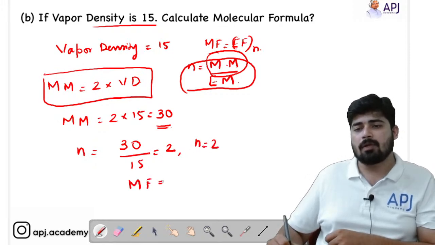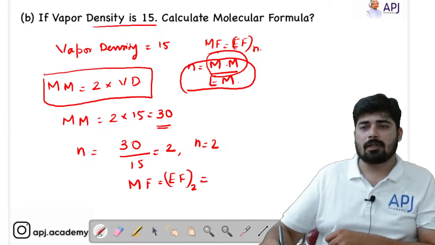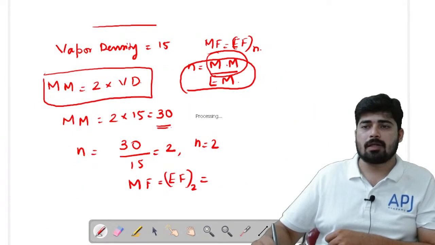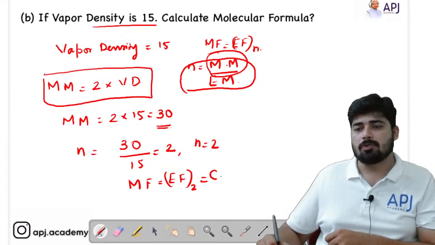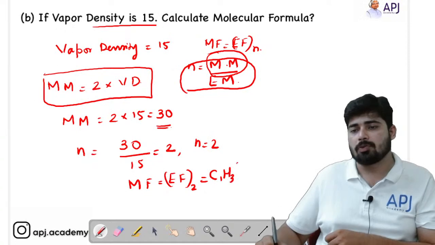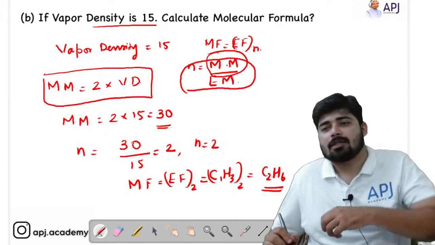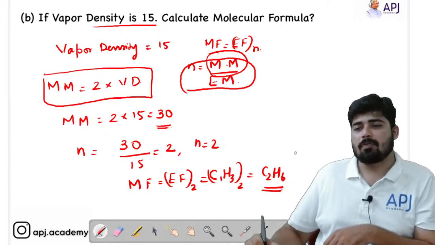Molecular formula equals empirical formula into N. The empirical formula is C1H3, so C1H3 into 2 is C2H6. So that is the molecular formula of the compound.